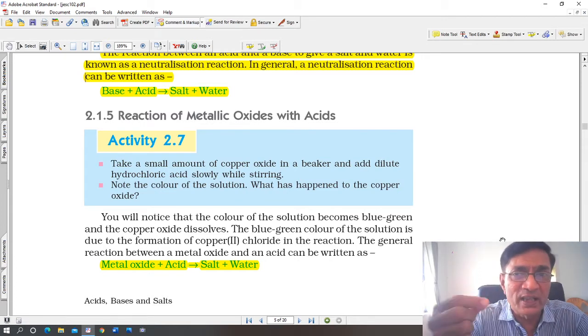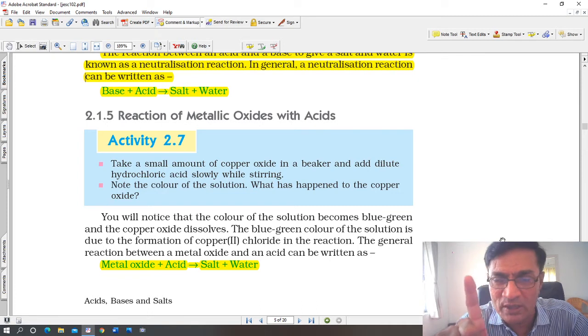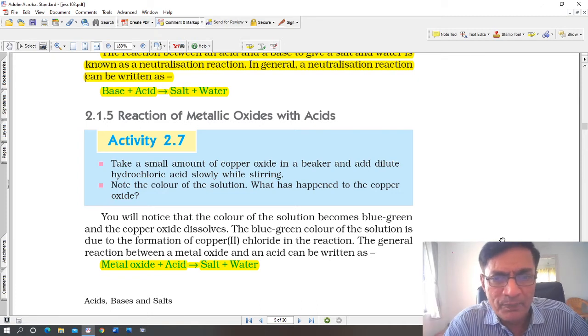Constantly, you see there is a glass rod. It is made of glass, so it's called a glass rod. In the chemistry lab, that glass rod is used for stirring. उसको stirring करने के लिए glass rod छोटा सा होता है, उसको use करते हैं. So take a small amount of copper oxide in a beaker and add the dilute hydrochloric acid slowly, drop by drop, and then constantly stir it.